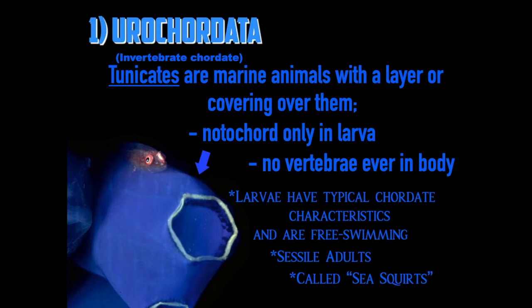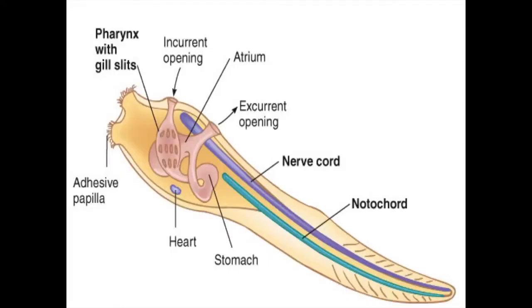The adult will be sessile, like a sponge, not moving. And these are not sponges, but they are called sea squirts. Here's a picture of the larva, and you can see there's the dorsal nerve cord, and then below it is the notochord, that splint-like structure that provides some support. But when it becomes an adult, it loses the notochord. It keeps the nerve cord, but it loses the notochord, and it gets a covering.